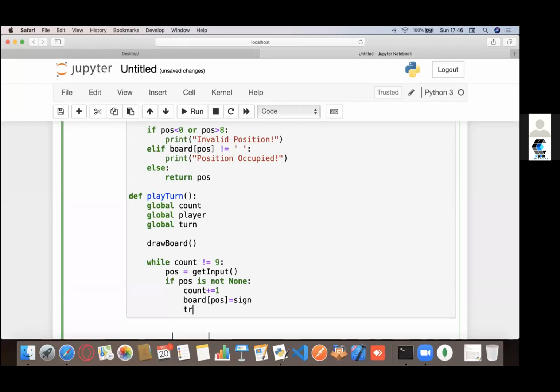The turn would be equals to not of turn. So if it's true, it's going to be false. If it's false, it's going to be true. That's how it's going to be. You could do something like this. It's just another shortcut. I'm going to call the draw board.